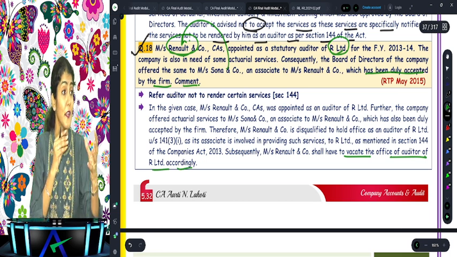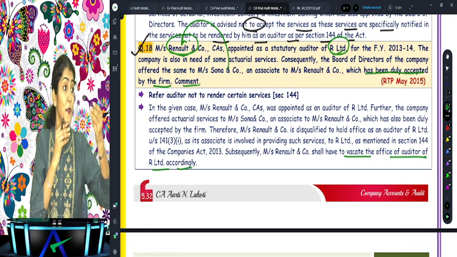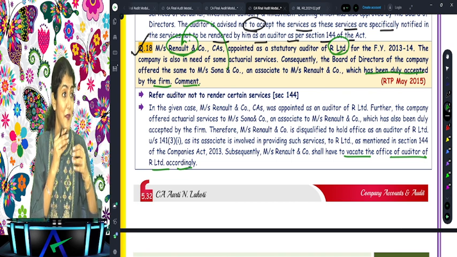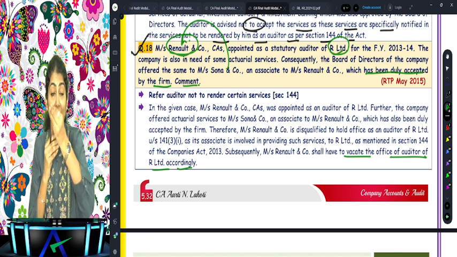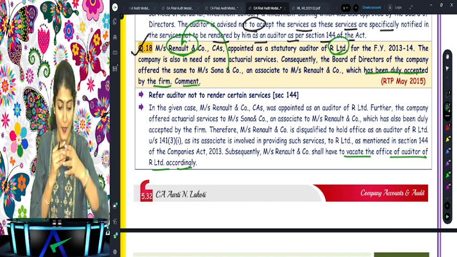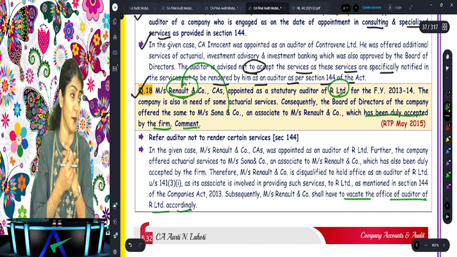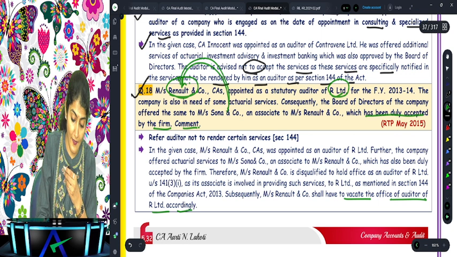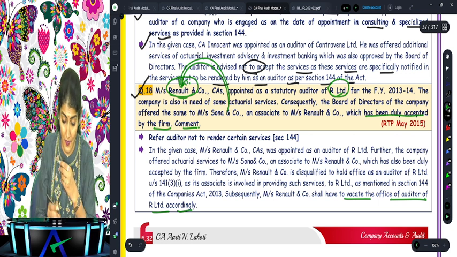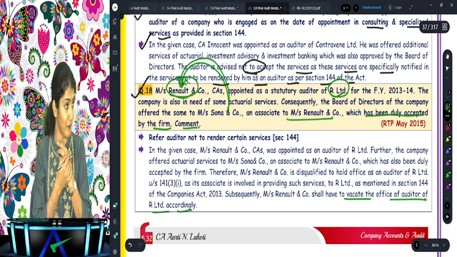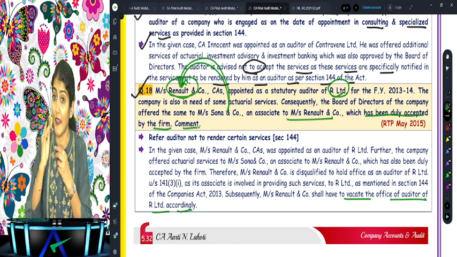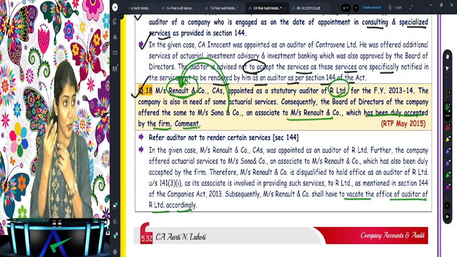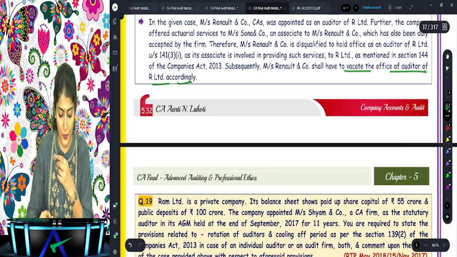Looking at associate, you immediately think only 3 companies: company, holding company and subsidiary company. But it is not the associate of R Limited. It is the associate of Renault and Company. I drew the arrow also. Are you understanding that? And what does 141(3)(i) say? Directly or indirectly, not to render these services. Are you able to follow this?